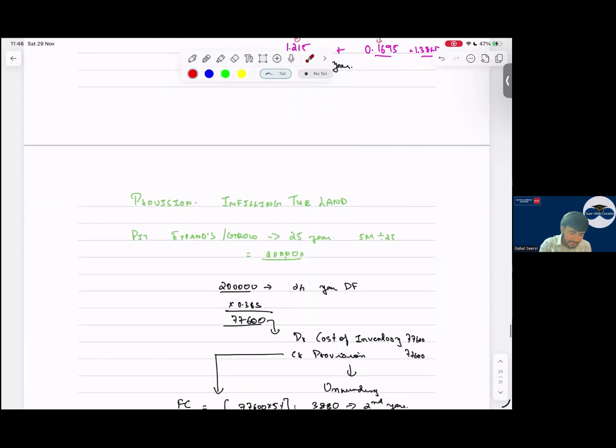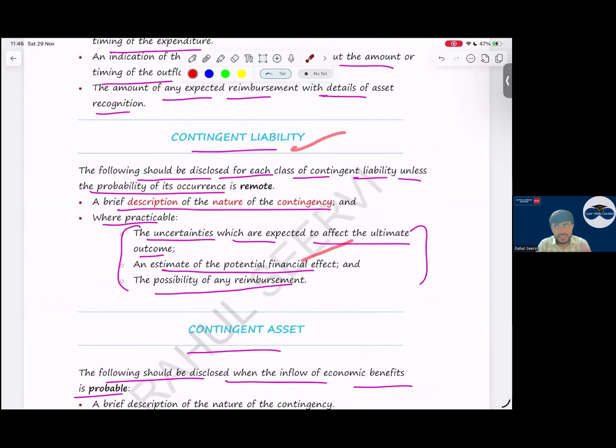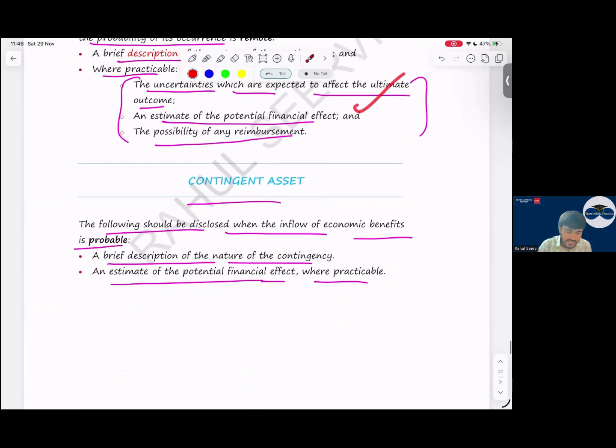Then for contingent liabilities, what are the disclosures? Sir, if it is remote, we will not provide any disclosure. And the description of the nature of the contingencies. And if possible to calculate the financial effect, calculate it and show it. Yes, sir. Then contingent asset, same thing. If it is probable, we disclose. What are the disclosures? The nature of the contingency.